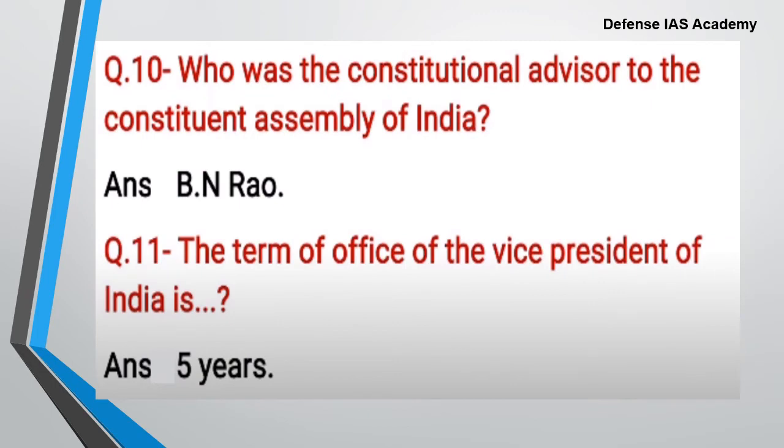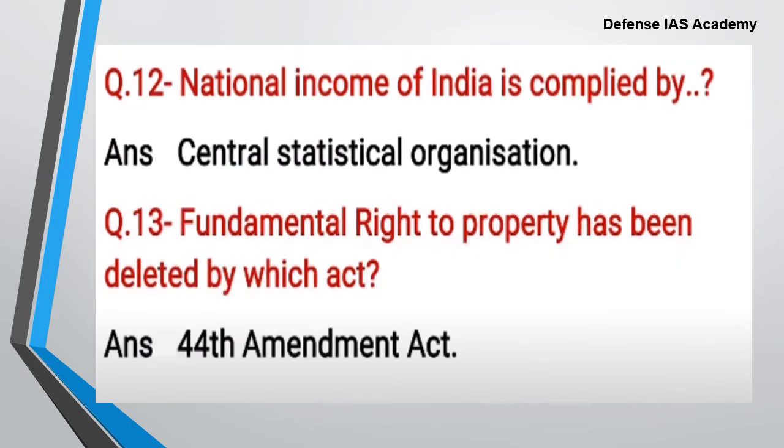Who was the constitutional advisor to the Constituent Assembly of India? The answer is B.N. Rao. Next question. The term of office of the Vice President of India is dash 5 years. So the term of office of a Vice President is 5 years. Next question. National income of India is compiled by dash. It is the Central Statistical Organization.